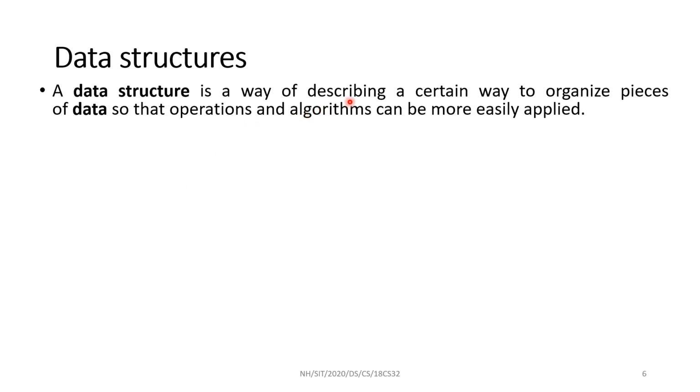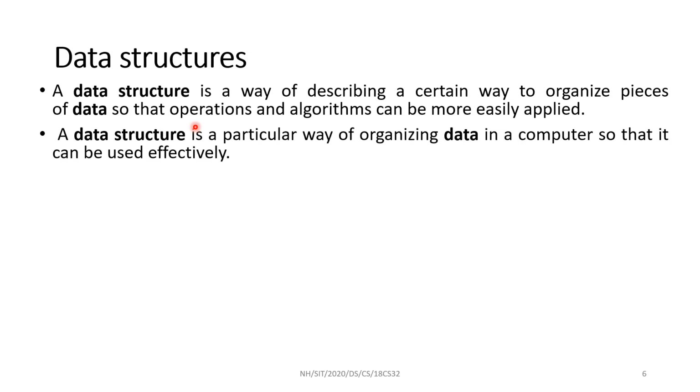Data structure is a way of describing a certain way to organize pieces of data so that operations and algorithms can be more easily applied. If I am using the array data structure, an array way of representing, with that I can perform some operations. I can rearrange all the elements. I can choose one particular element. I can traverse all the elements. I can remove. I can insert some new element to the array. So these are the different operations that I can define on my new data structure called array.